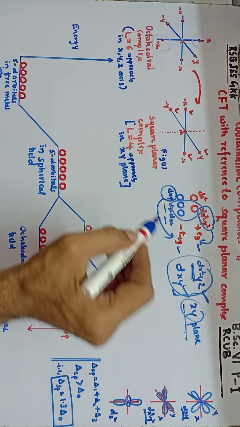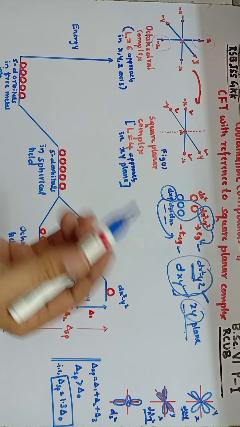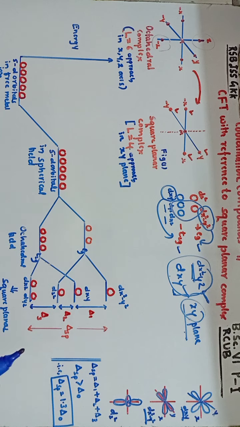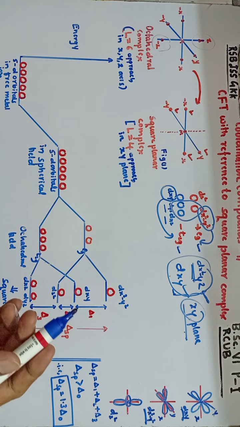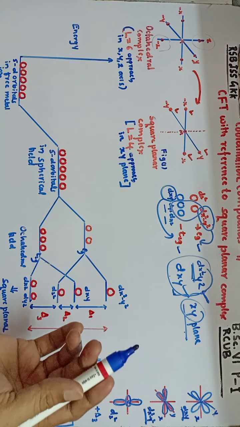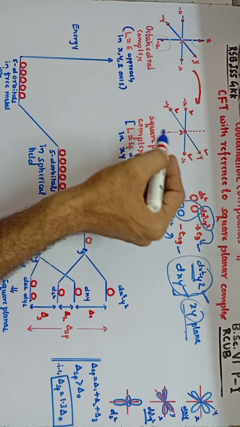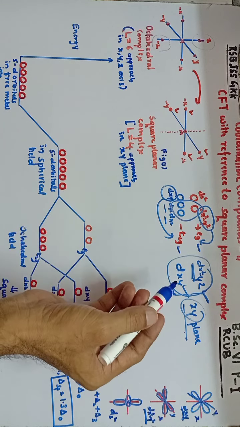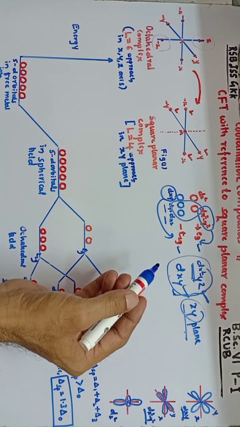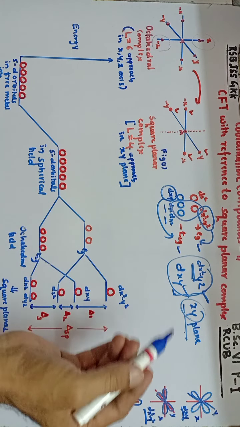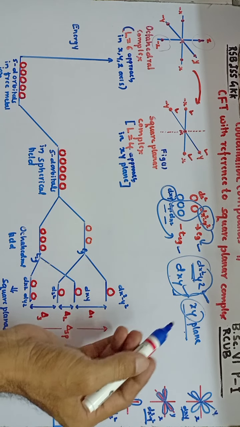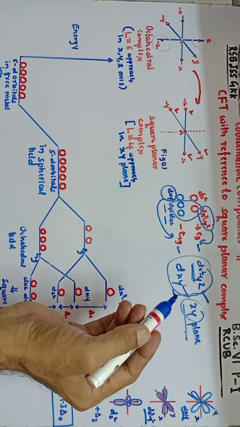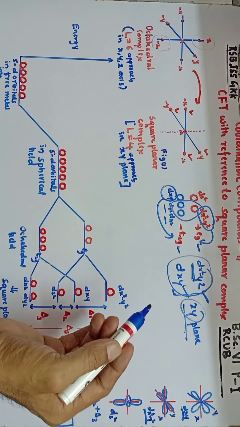Okay. Now further, only 4 ligands are approaching the center metal ion here. Further, it is very clear that there is no ligand along the z axis. Already we know that. So due to the absence of ligands along the z axis, the dz square orbital becomes stable, and the energy of that orbital becomes lower than that of the dxy orbital.